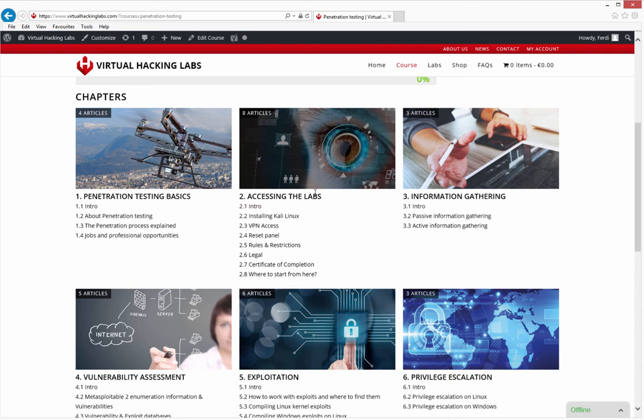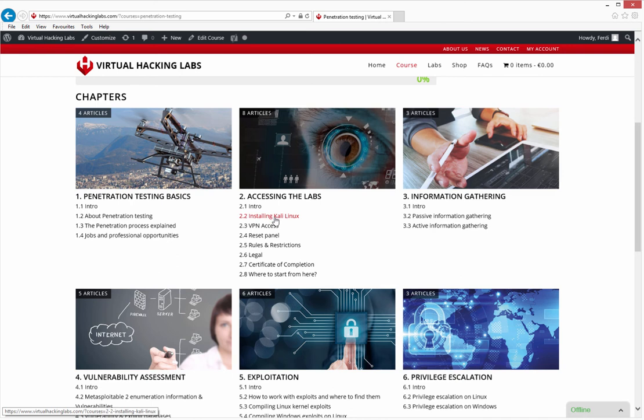The virtual hacking labs contain over 30 vulnerable hosts for you to practice on. We'll start with a small intro followed by how to install Kali Linux. The virtual hacking lab provides pre-installed virtual machines for every student. This means that we already installed all the software that you need. We installed the VPN client to access the virtual hacking labs, and it's generally recommended to use the virtual machine. It saves you a lot of time.